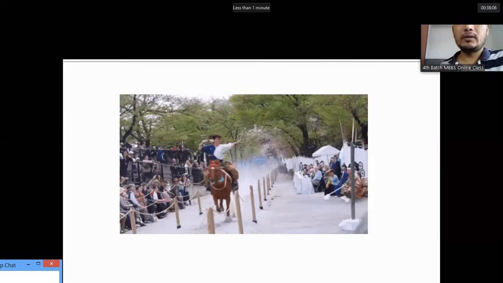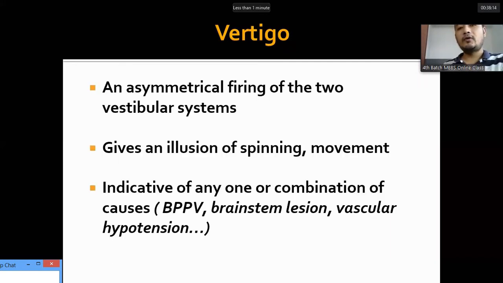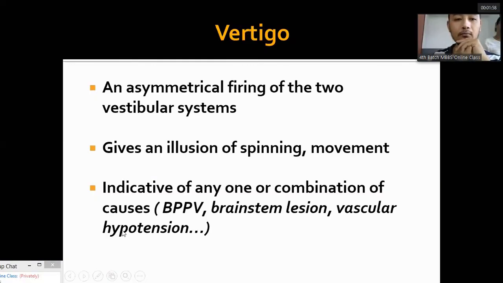Okay, now let's go to the next topic, vertigo. We'll go very quickly. What is vertigo? Vertigo is the sensation or illusion of spinning movement, and this occurs because of asymmetrical firing of the two vestibular systems. Vertigo is just a symptom. It is indicative of one of a combination of causes. There are many causes for vertigo. This is just a symptom of another underlying disease process.